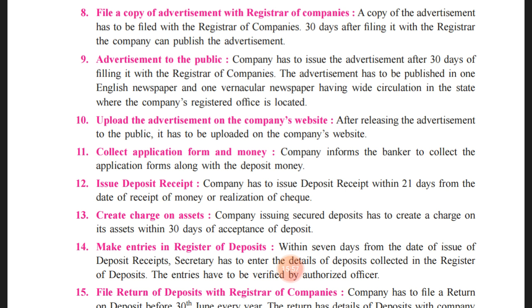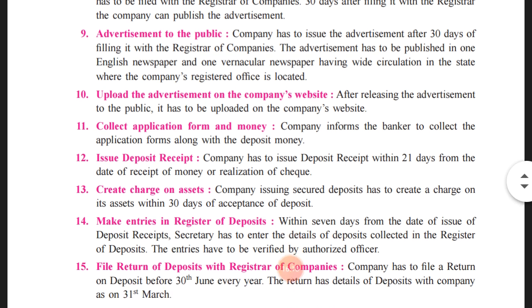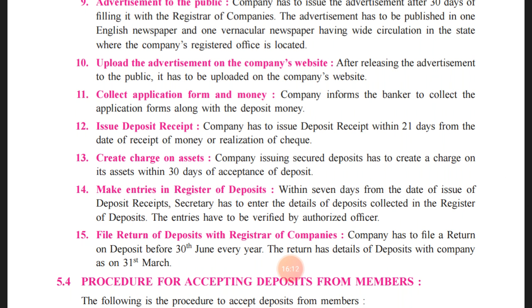Okay, so where the company's registered office is located. If the company's registered office is located in Maharashtra, then the advertisement should be done in both the newspapers. The next one, upload the advertisement on the company's website.